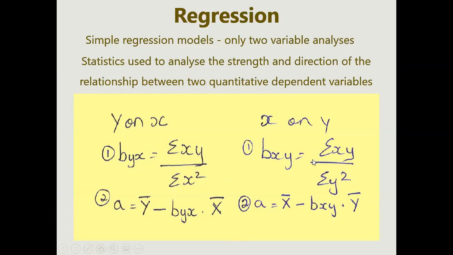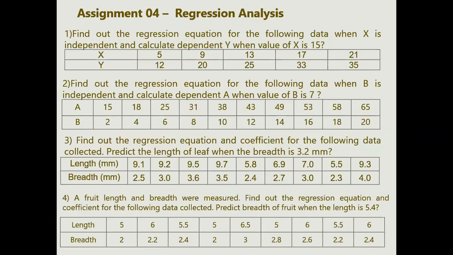Clear? Okay. Now you have calculated your sum yesterday. Everyone has done the sum of correlation. Yes, ma'am. Okay, so this is your question. We will just solve one sum. You have calculated your correlation for this data, right?